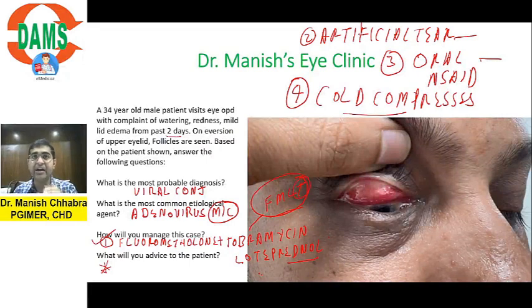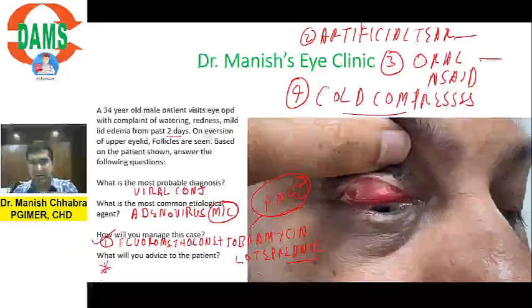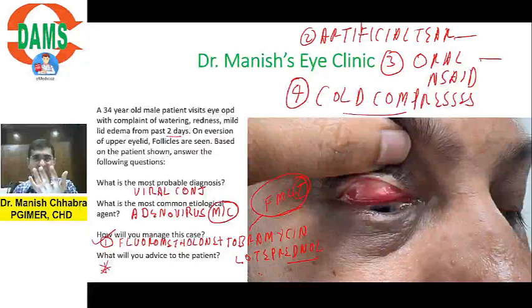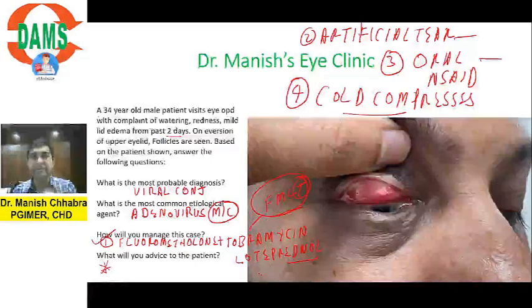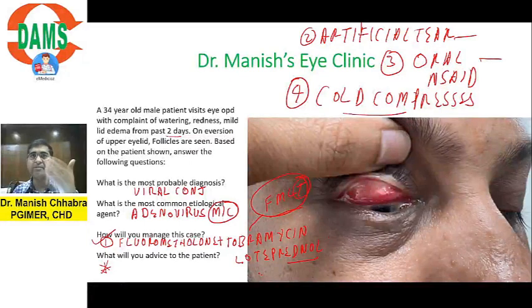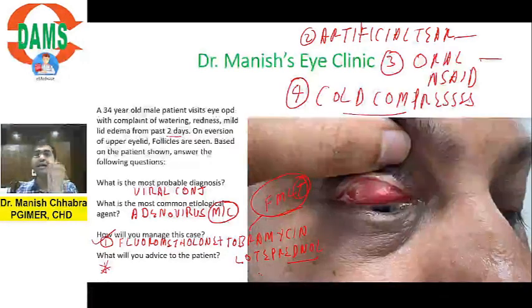Santhya, antivirals are usually not prescribed because their efficacy is debated, right? Antivirals are not prescribed, their efficacy is debated, because this is self-limiting. After 4 to 5 days the patient will get okay. So antivirals are generally not prescribed. Abhijit, I have already told you antibiotics are going to prevent superadded infection, right?